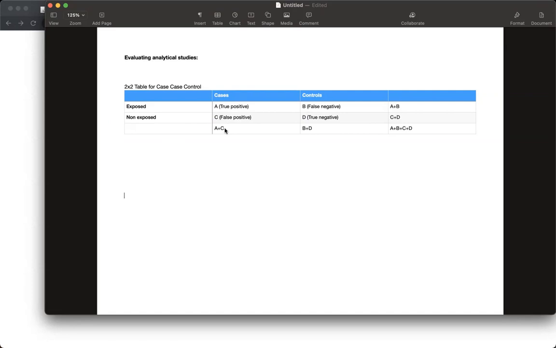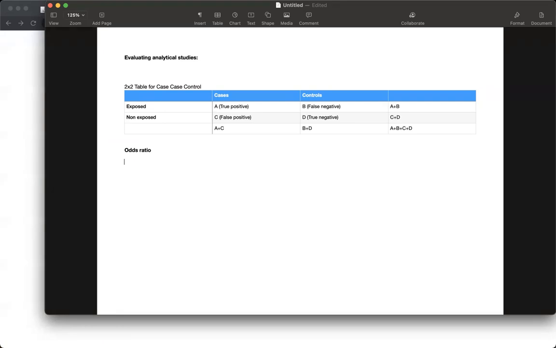Now we are starting with some basic terms and basic formulas, which we all should know. What is the odds ratio? Odds ratio is the ratio of case exposure rate and control exposure rate.